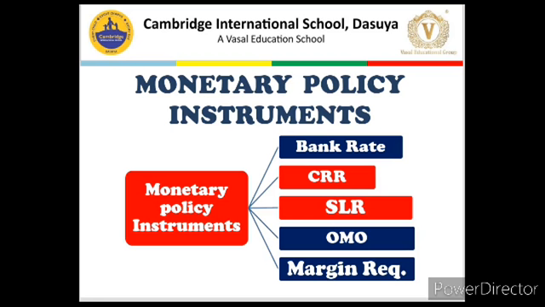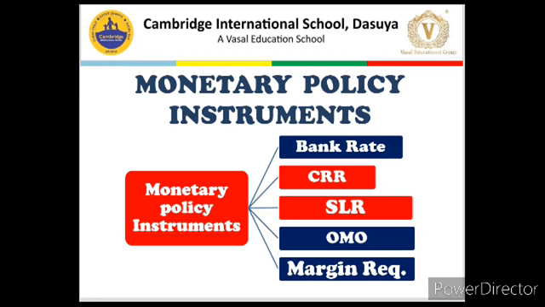Now these are the four parts of the quantitative category. In the qualitative category we have four instruments, but in our syllabus we will cover only one, which is margin requirement. Just for your knowledge, other than margin requirement, we have selective credit control, moral suasion and direct action.